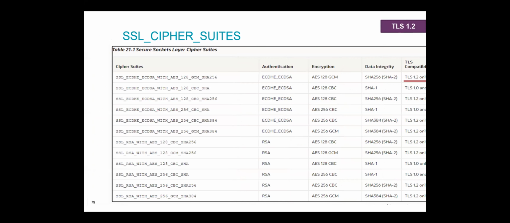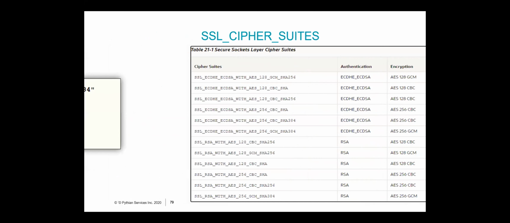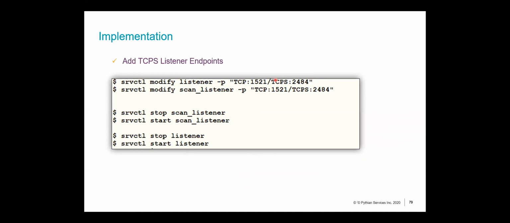Once you've done that, I was talking about a secure channel earlier, you can modify your listener to listen to a TCPS protocol on a particular port. Once you've modified your listeners, you can restart your listeners. And that's all you actually need. Once you've got your certificates back and your SQLnet.ora set up, you restart your listener, and you should be able to connect. Now, how do you verify that your connection is secure?